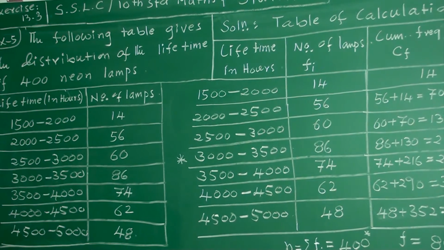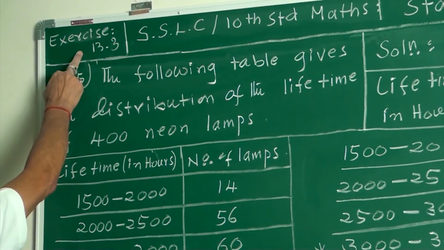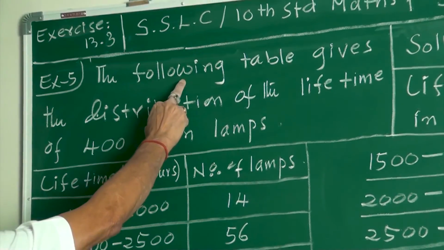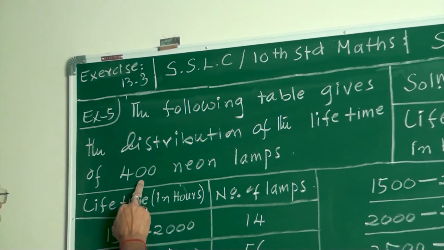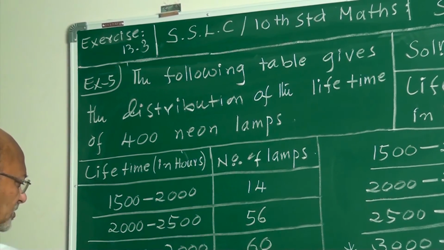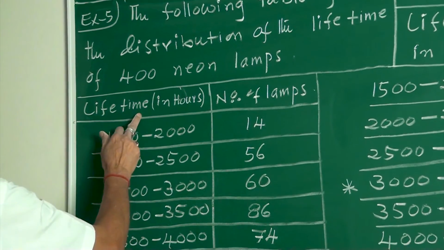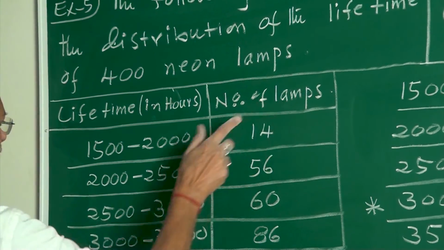Next example, this is example number 5 of exercise 13.3. The following table gives the distribution of the lifetime of 400 neon lamps. Lifetime in hours, number of lamps.